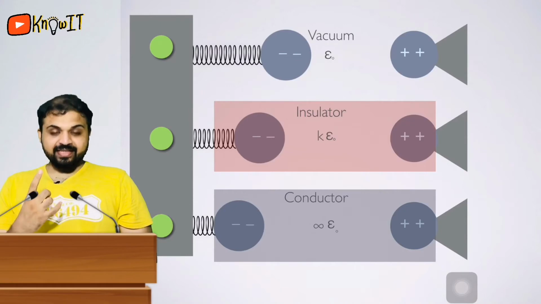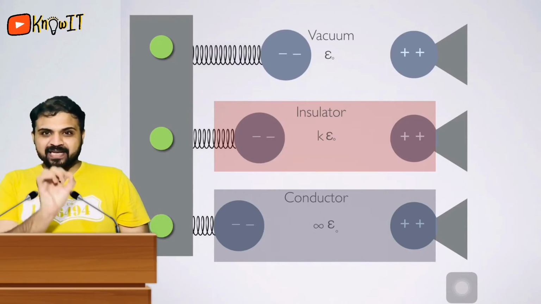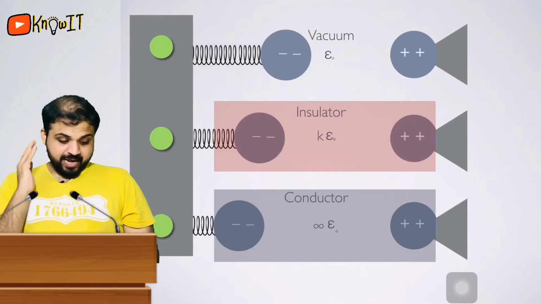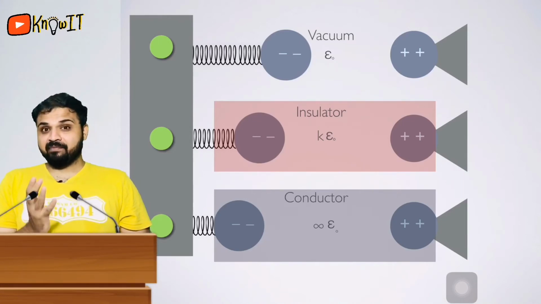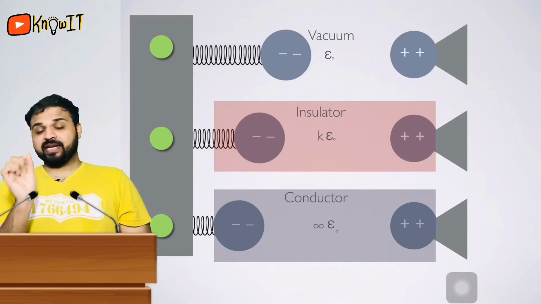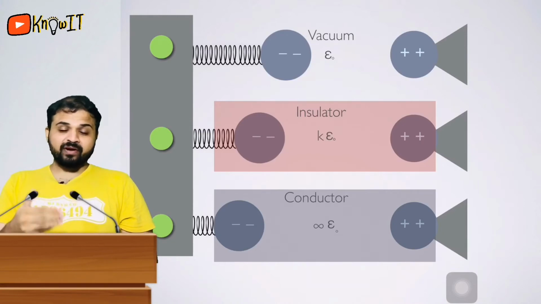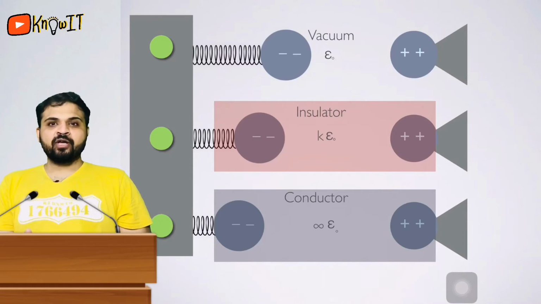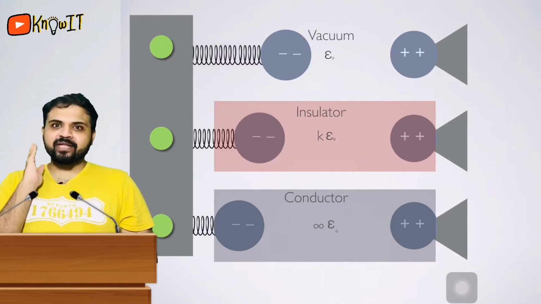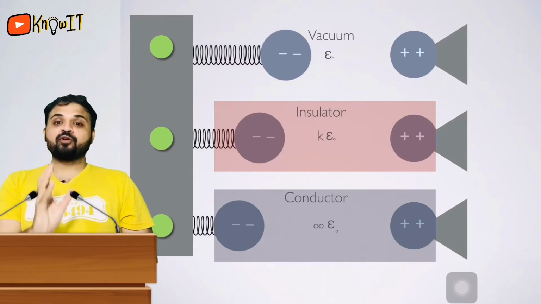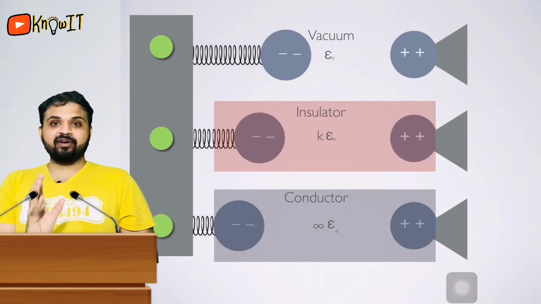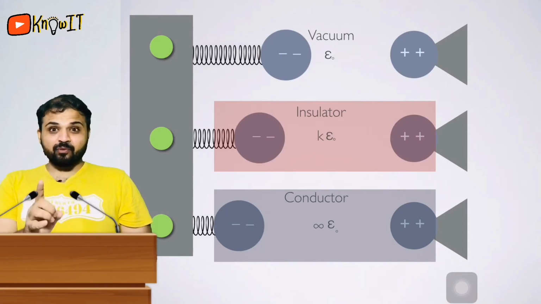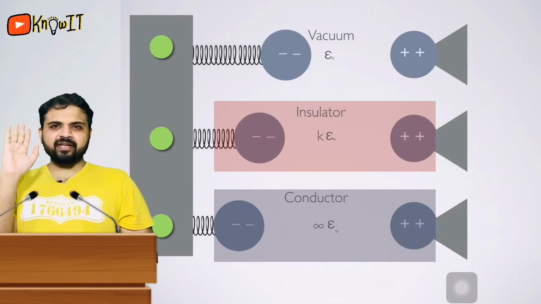Now here you can say that vacuum has permittivity epsilon naught, which is the least value, a very small value. Now an insulator has a permittivity k times epsilon naught. The k could be any value, 2, 3, 4, 5, 6 times, 10 times, 80 times, 30 times, it could be any value, in terms of absolute permittivity, that is the permittivity of vacuum. And last but not the least, the conductor opposes force to infinity.